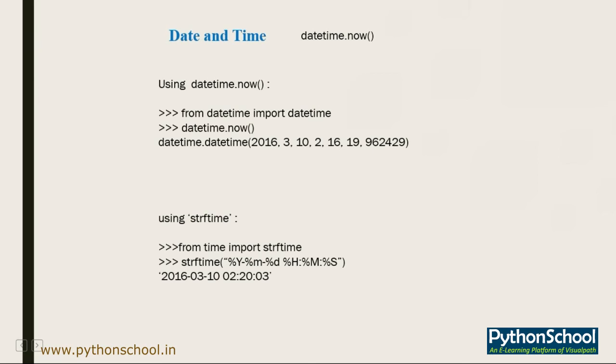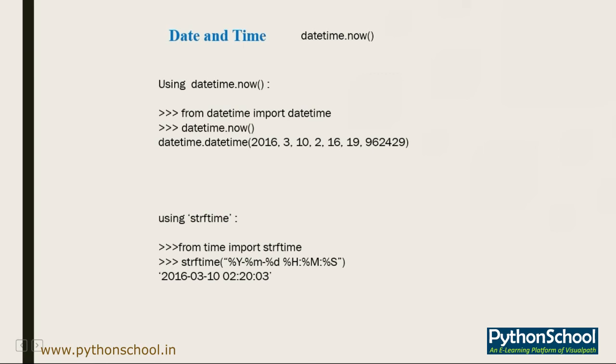So you can use strftime, a function from the Python standard library. Into that you can pass values like percent Y, percent m, percent d, or H for hour, M for minute, S for second.